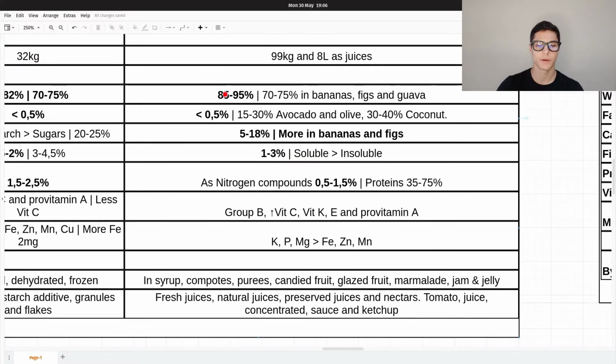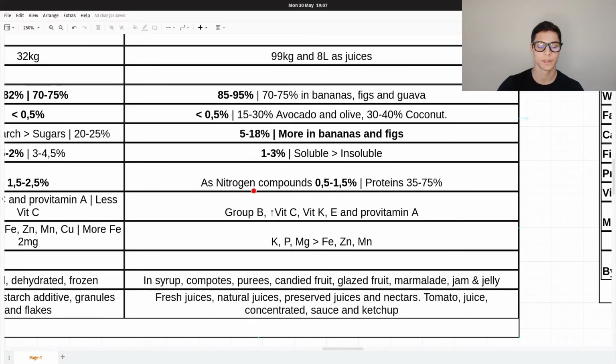Content of water: 85 to 95% and a little bit less in bananas, figs and the guava. Quantities of fats: less than 0.5% and in case of avocado and olives, of course, it's more, 15 to 30, and in the coconut it raises to 30 and 40%. The carbohydrates, we have 5 to 18% and we have of course more in bananas and figs, coming from sugars mainly. And the fiber, we have from 1 to 3% and we have here more soluble fiber than insoluble.